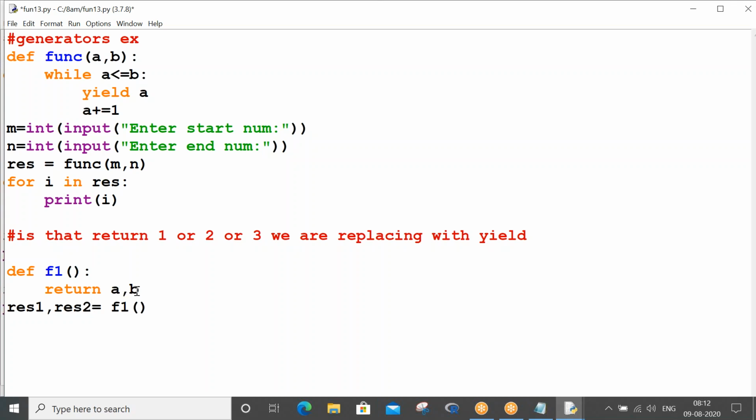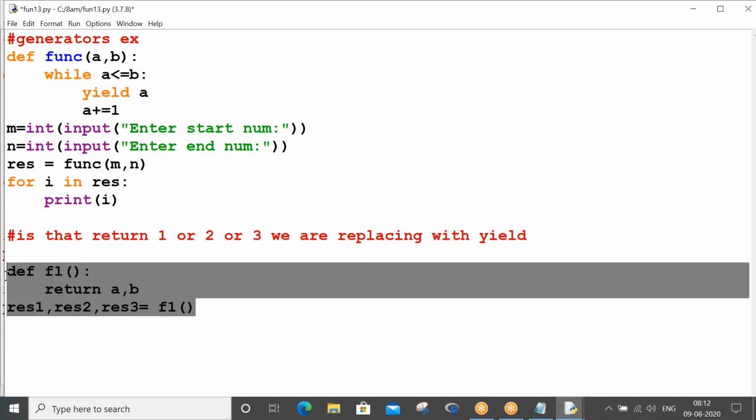Return can also return multiple values, but you keep equating with multiple variables, right? Instead, if you go to yield, only one variable on the left side should be okay, is what you're thinking. But no. What I'm trying to make you understand is that yield is not a replacement for return. Yield yields a sequence of values. If you see the first point under generators, yield helps in fetching and displaying the sequence of values. Generators help us display a sequence of values. That's how you use it. Nothing more than that.